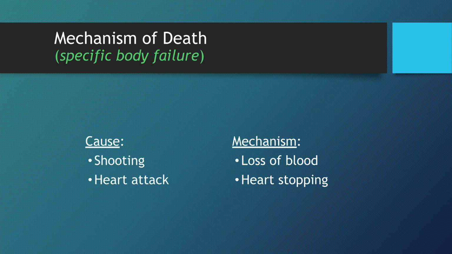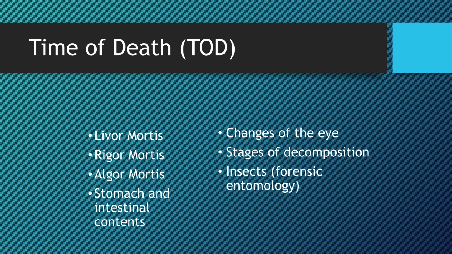Determining the time of death involves examining factors such as livor mortis, rigor mortis, algor mortis, stomach and intestinal contents, changes in the eye, decomposition stages, and forensic entomology. The three mortis factors are livor mortis, or death color, which is the pooling of blood, rigor mortis, or death stiffness, and algor mortis, or death heat, which is the cooling of the body.